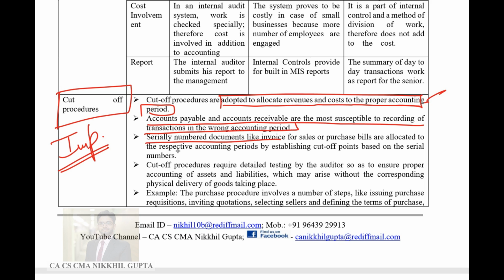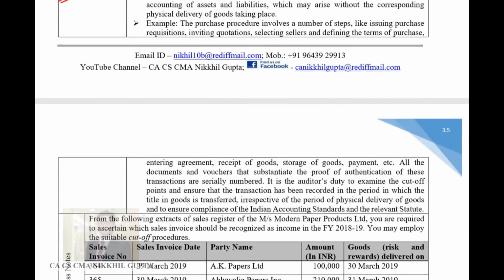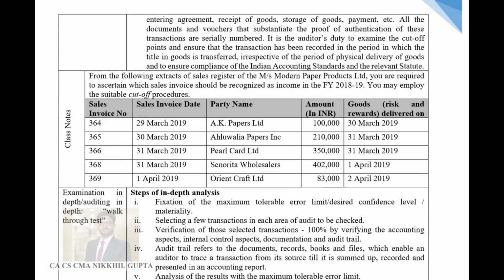Serially numbered documents like invoices for sale are allocated to the respective accounting period by establishing cutoff points based on the serial number. Now, this point you won't be able to understand, so let us first come to an example which is given as a class note. From the following extracts of the sale register of Messrs Modern Paper Product Limited, you are required to ascertain which sales invoices should be recognized as income in the financial year 18-19. You may employ the suitable cutoff procedures.